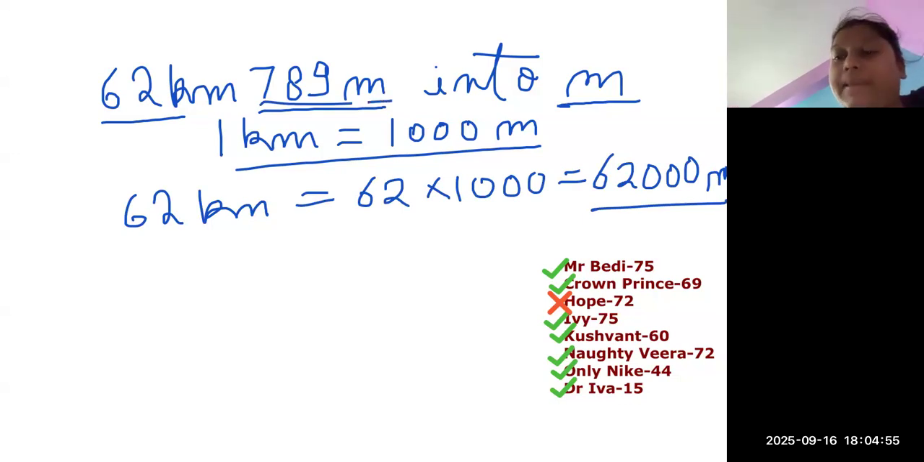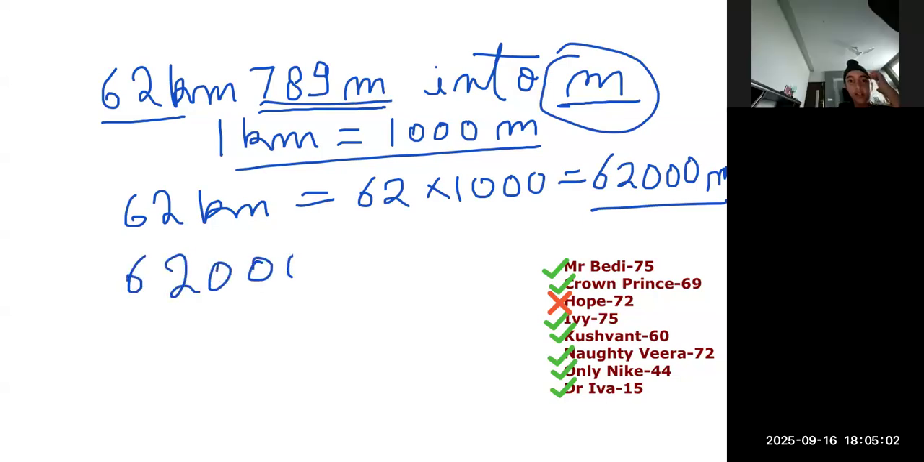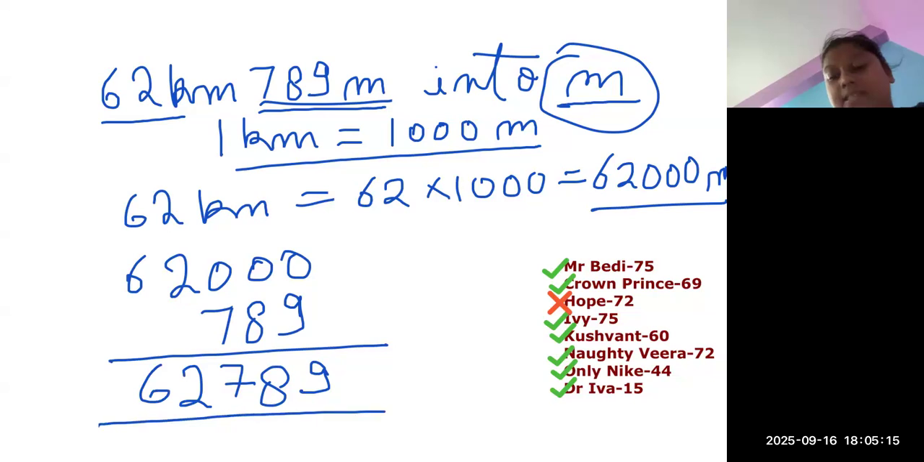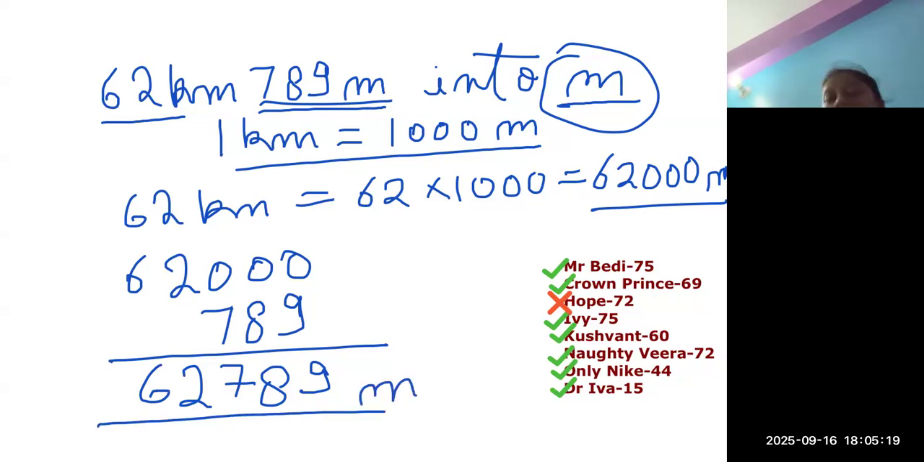Now this is in meter and this is also in meter. I need to write the complete answer in meter. So what I will do? I will do the addition. We have to add 62,000 plus 789. 0 plus 9 is 9. 0 plus 8 is 8. 0 plus 7 is 7. So what do we get as an answer? 62,789 meters.